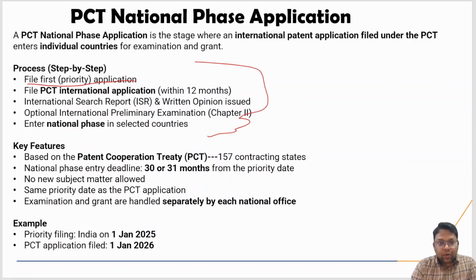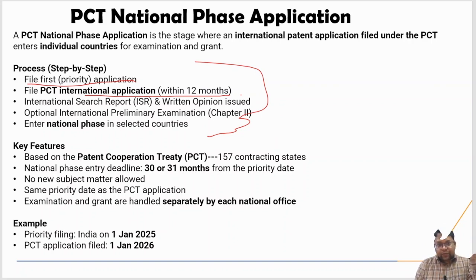Next thing, you are going to file the PCT application within 12 months, right? If you file the PCT application within 12 months, then you will have a 30 or 31 month period of time from the date of the priority, matlab first filing in India, right?